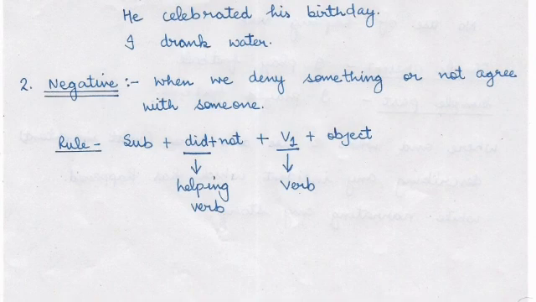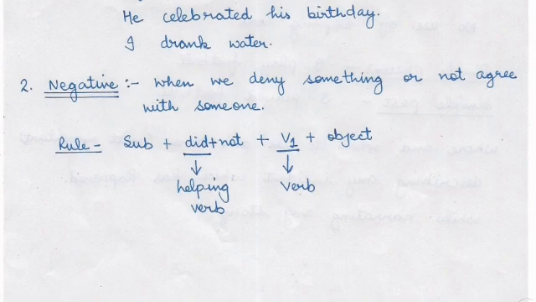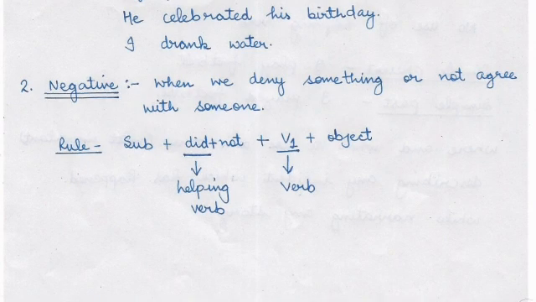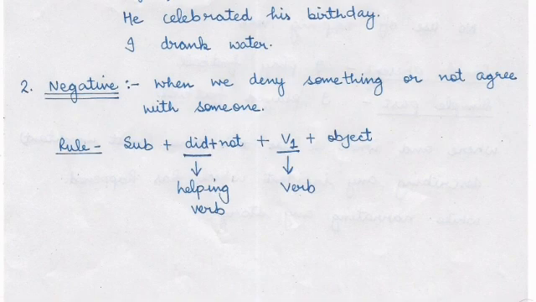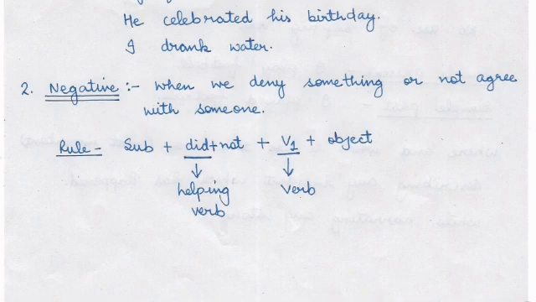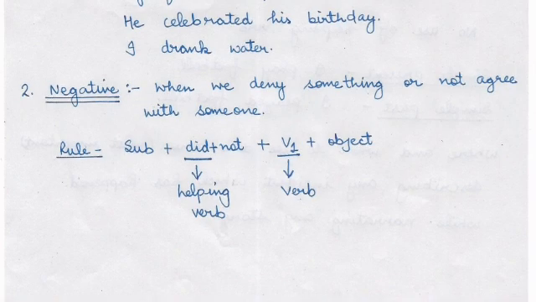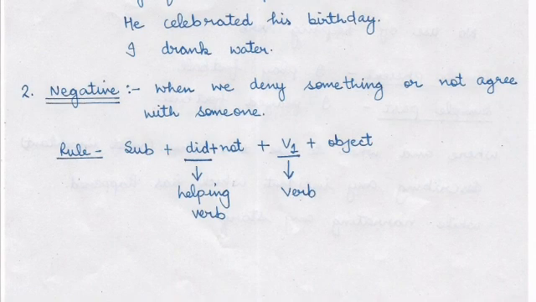But in this case, because we don't have any helping verb in this sentence, so we will add the helping verb did, second form of do, just as we did in the simple present tense. In the same way, in simple past, we use second form. That means did. Now, did is the helping verb of this tense when we want to make sentences negative or interrogative. And one thing more, when we use did, then in the sentence, the main form will be first.